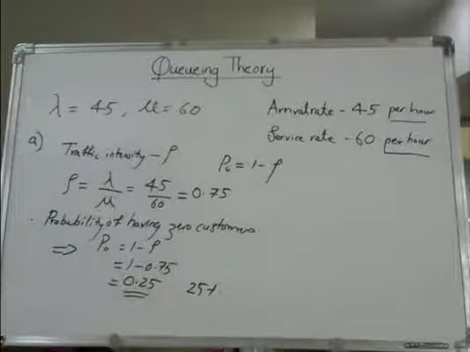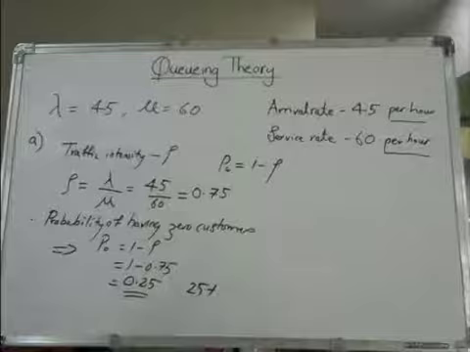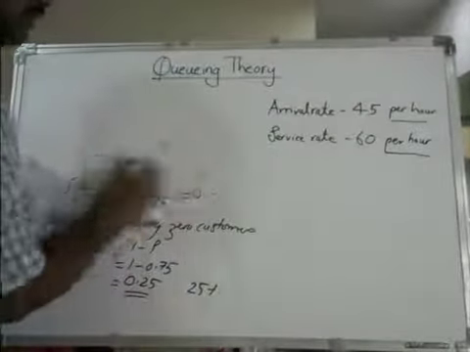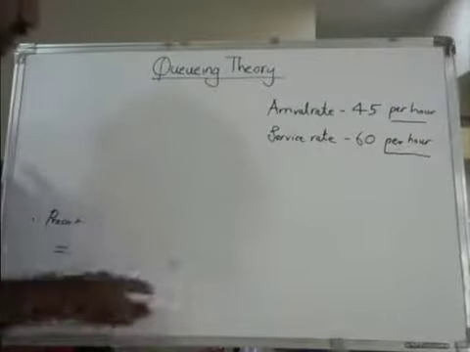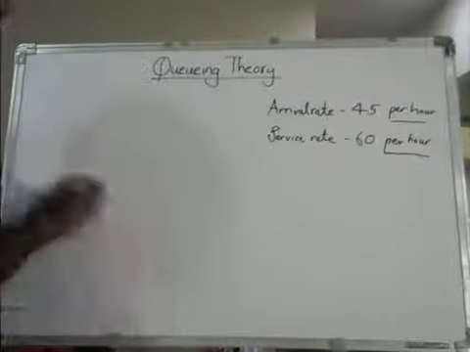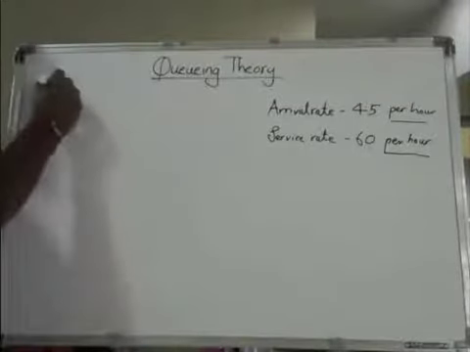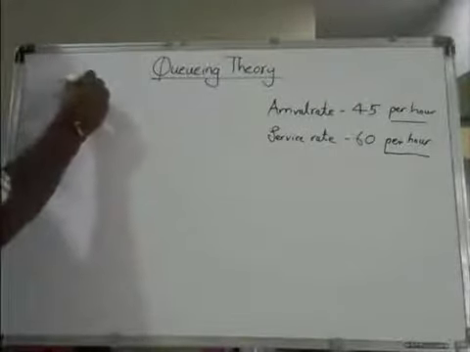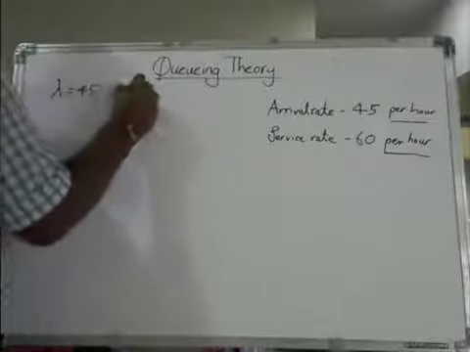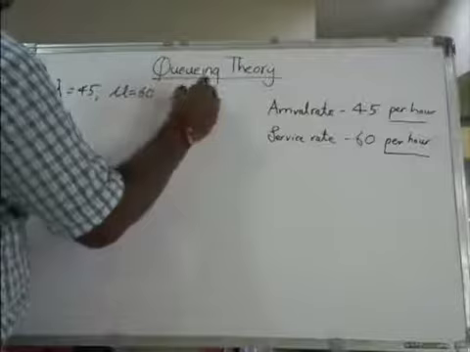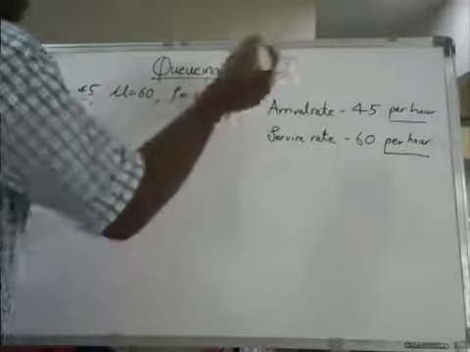What is the second question? They have asked you to find LS, LQ, WS and WQ. What we have now is lambda equal to 45, mu equal to 60, and rho equal to 0.75.